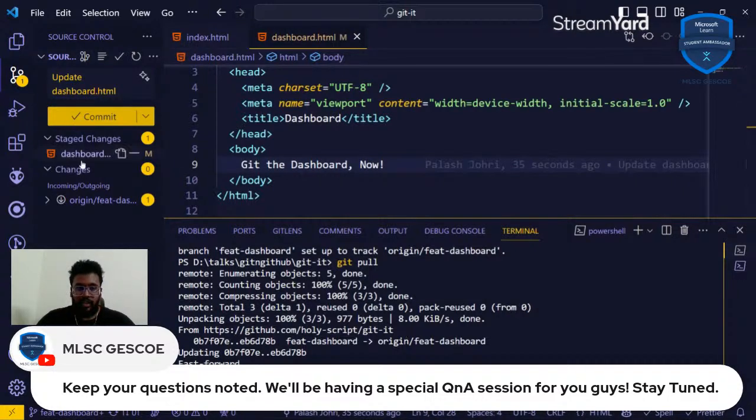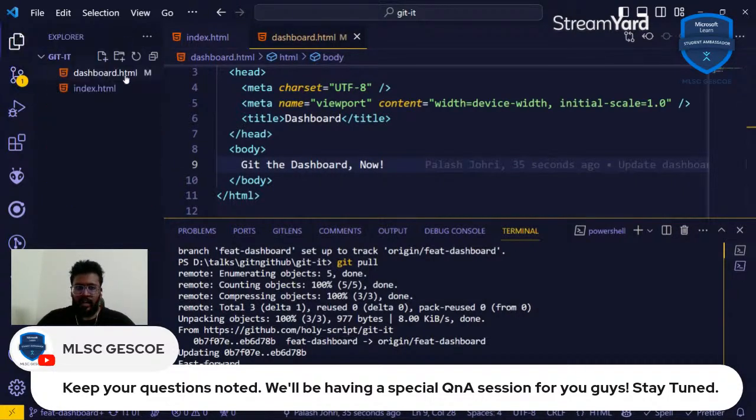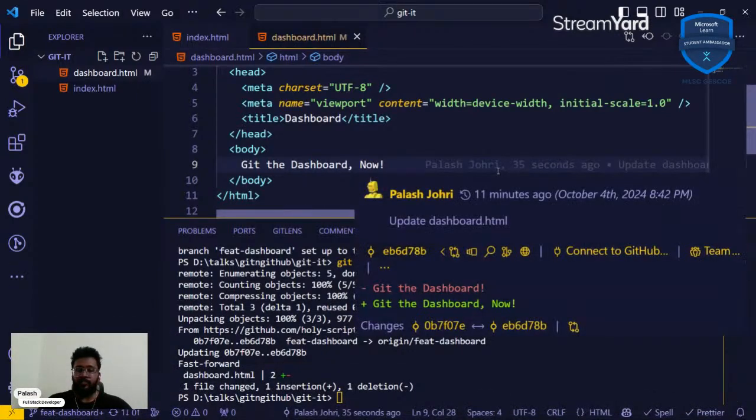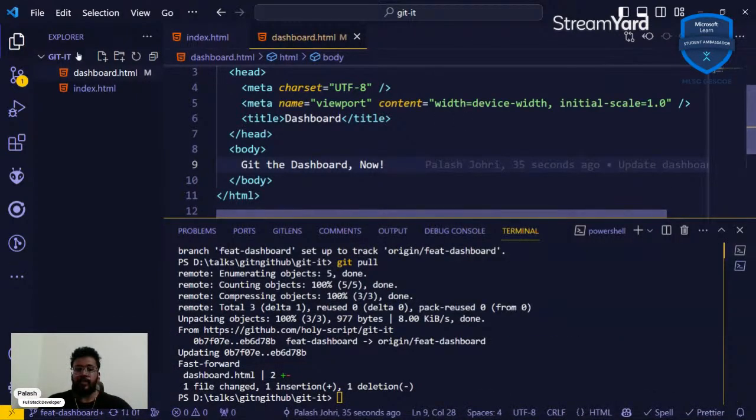And now I can see I have these changes. This is the M, which means the status is modified. So I've modified the file, but I've not actually committed those changes. So this is how you undo a commit.